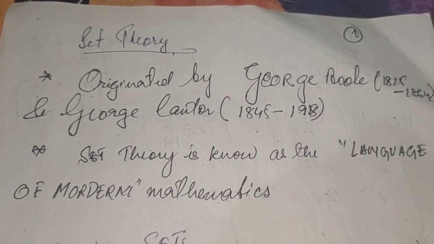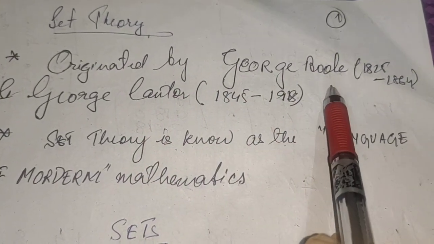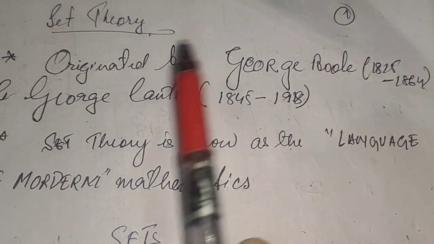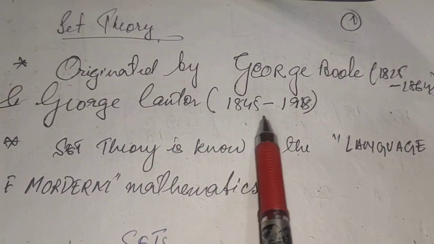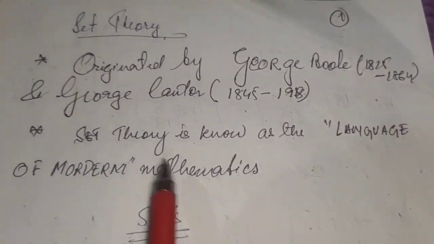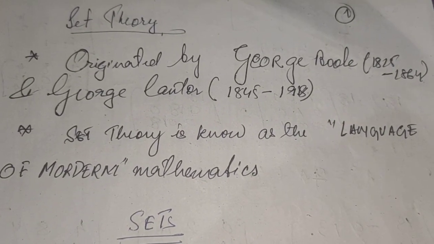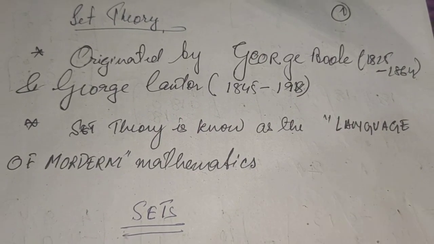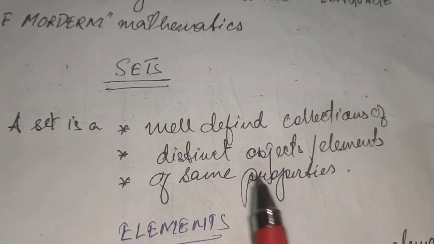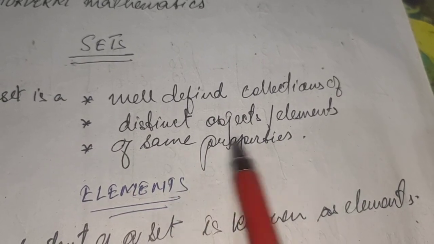So what is a set? Before going to what is a set, who originated it? It was originated by George Boole, who lived from 1815 to 1864, and George Cantor, 1845 to 1918. Next point is that set theory is known as the language of modern mathematics, because everything we can convert to set theory and we can find out the value. So next, what is a set? A set is a well-defined collection of distinct objects or elements of the same property.